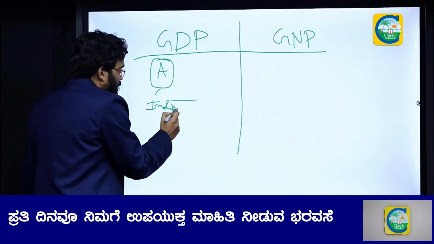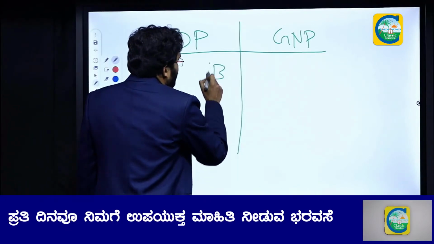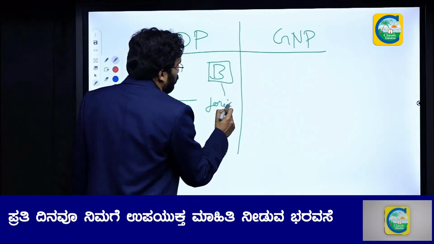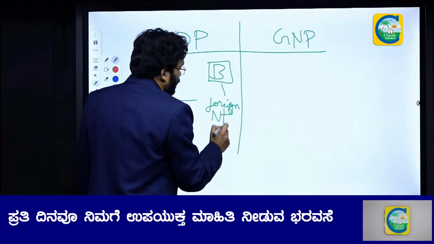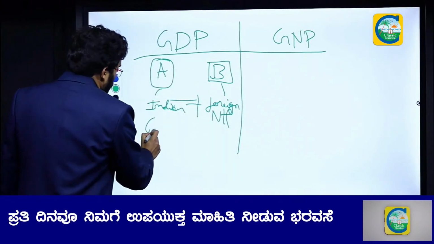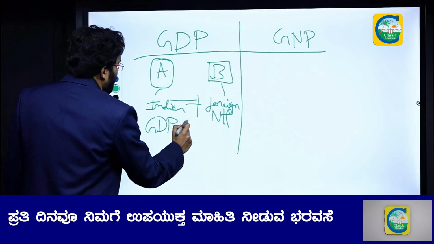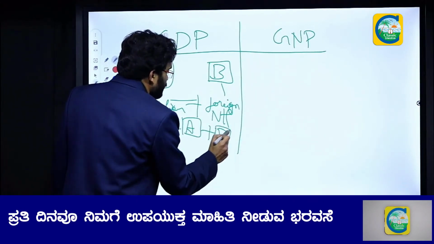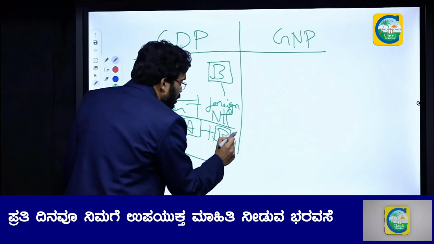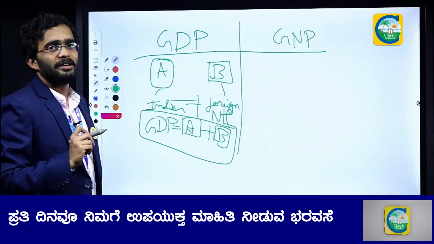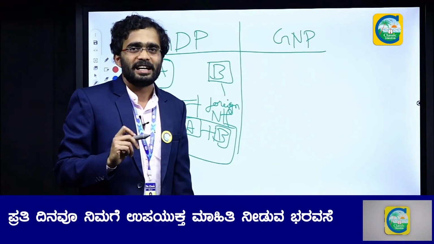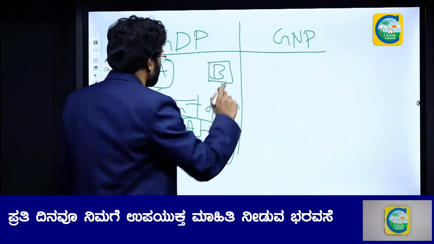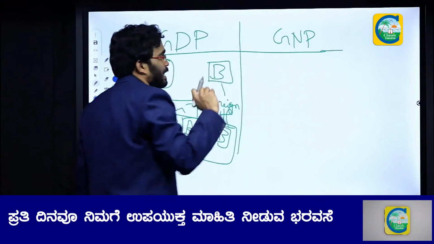An Indian is producing something. Who was B? In our example, B was a foreign national, a Chinese person. So, GDP is equal to whatever is produced by an Indian plus a foreign national, a Chinese or Sri Lankan or Pakistani, during a financial year. The goods and services produced in a financial year is called GDP.